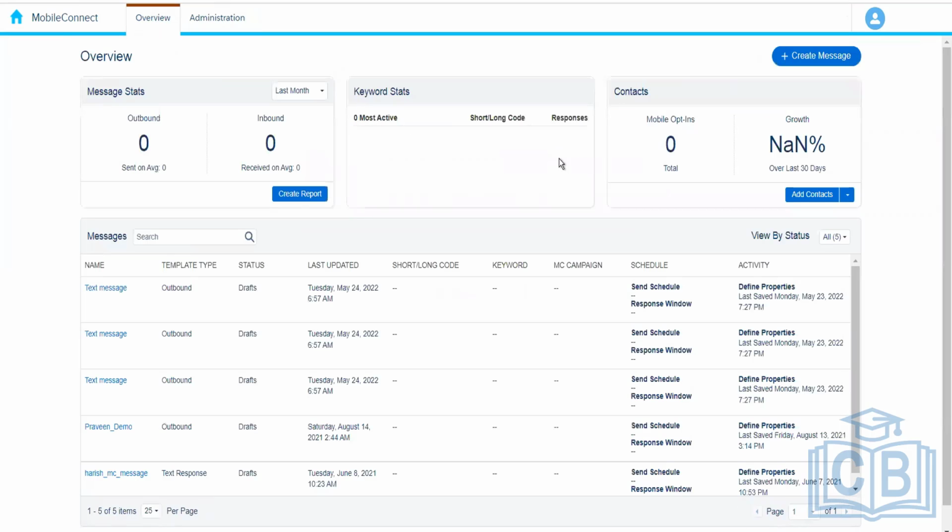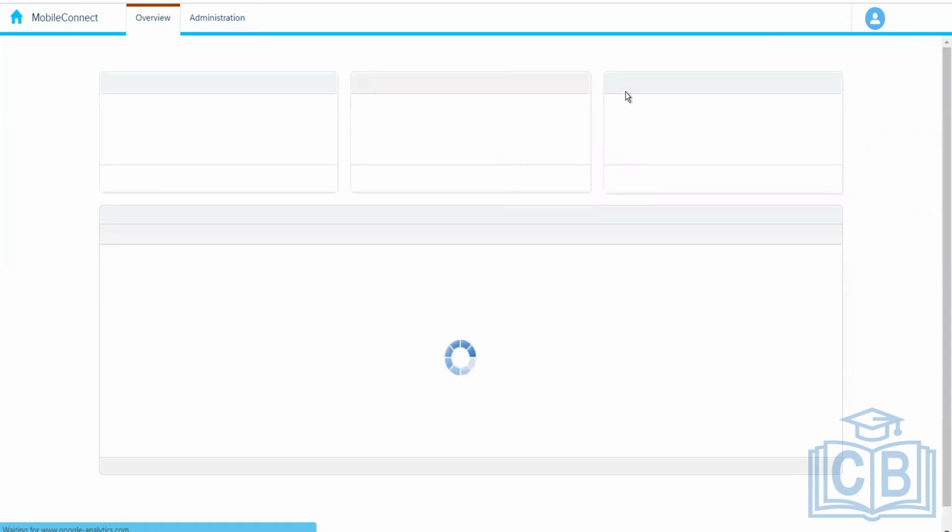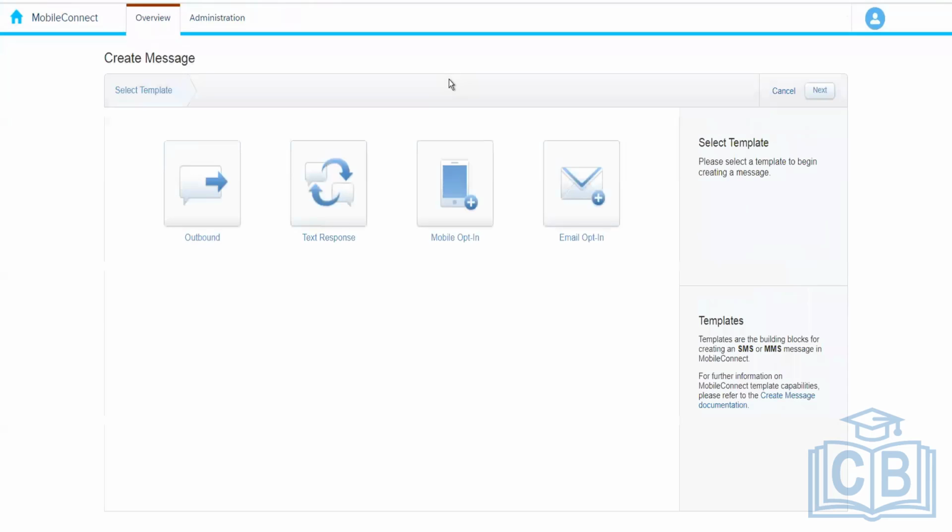Okay, now let's go and understand the different messages that we can create. You must have encountered different types of SMS messages in day-to-day life.